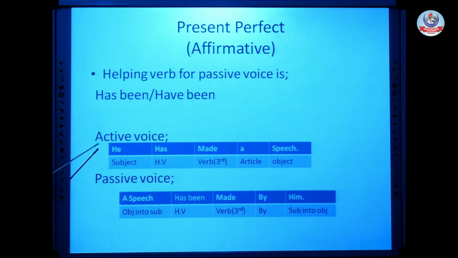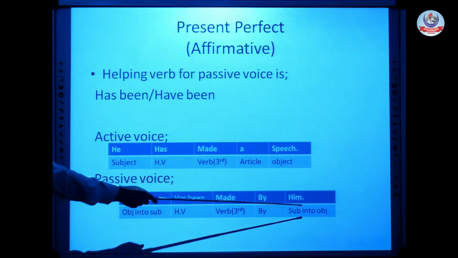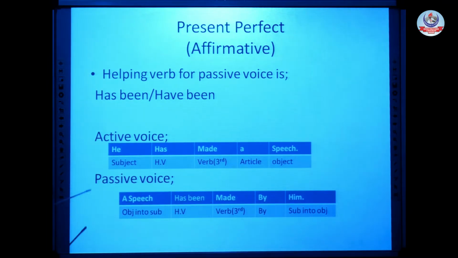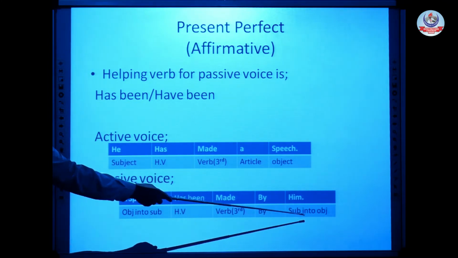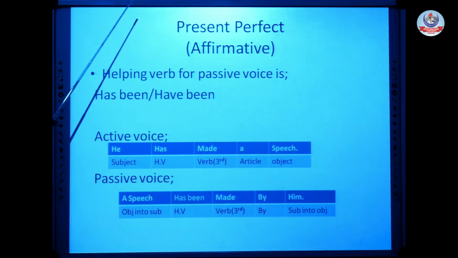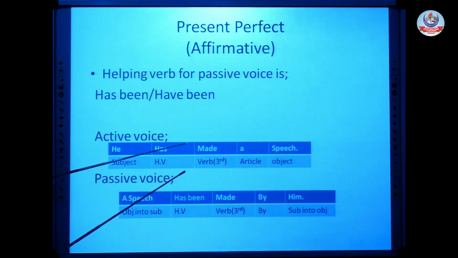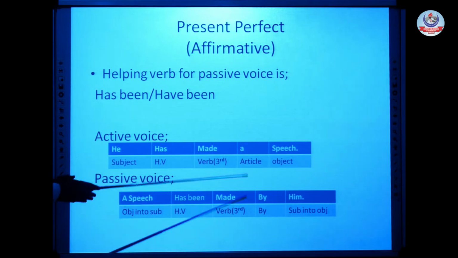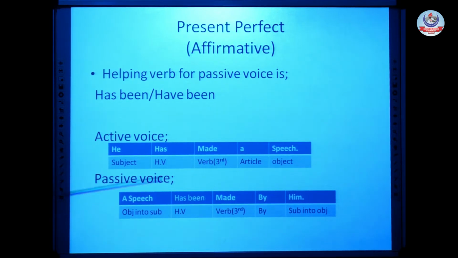And at the end, the final rule of subject into object. Again same situation. Here he is working as subject, here it will work as object. So when we change it from subject to object, it will also change its case. Here it is in subjective case, and when it is at the object, it will be in objective case. A speech has been made by him.